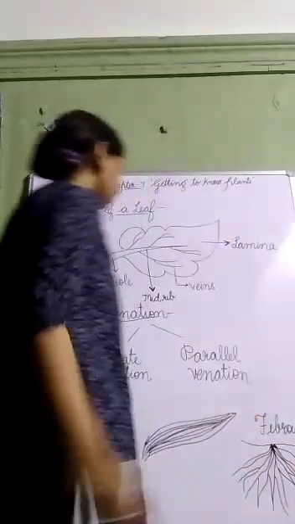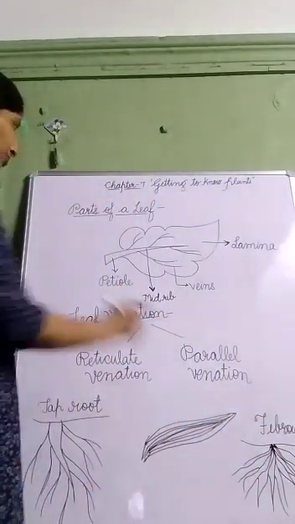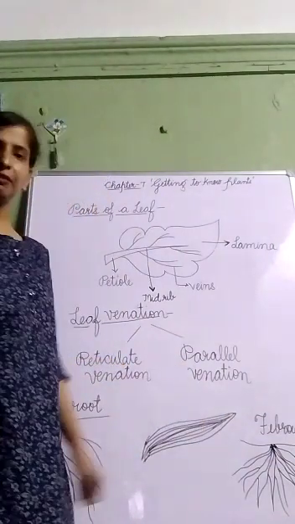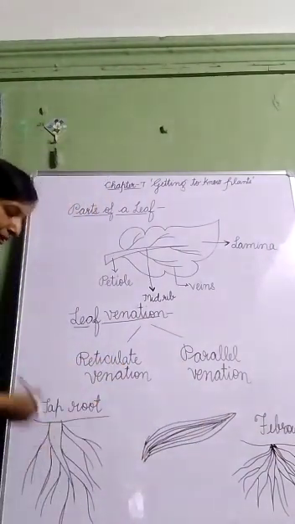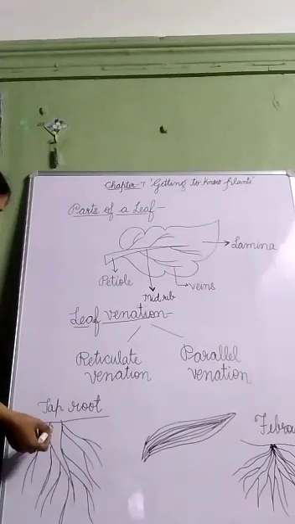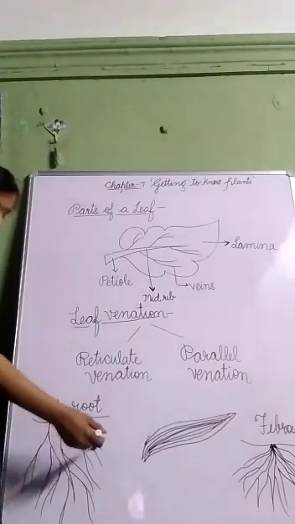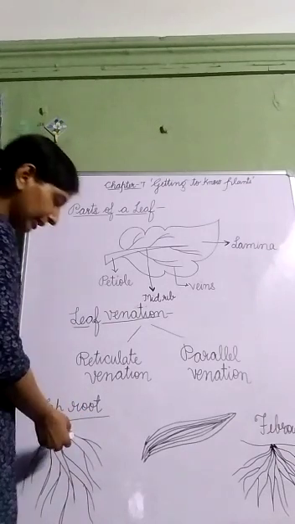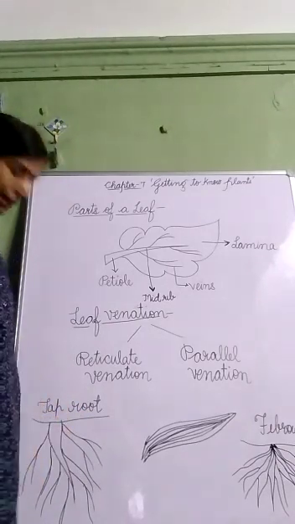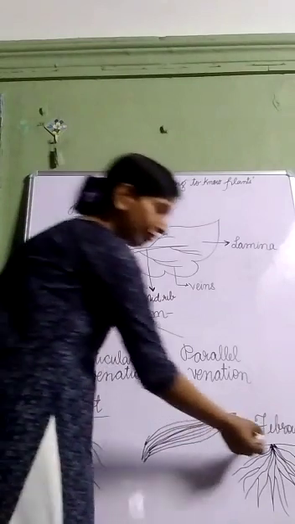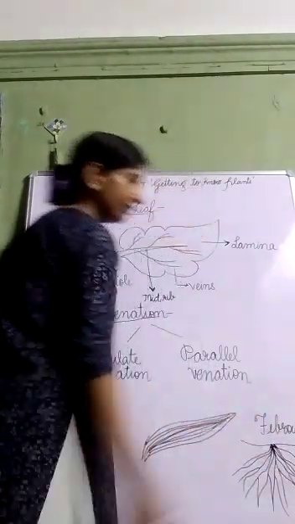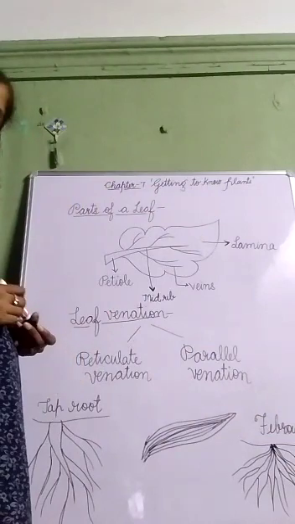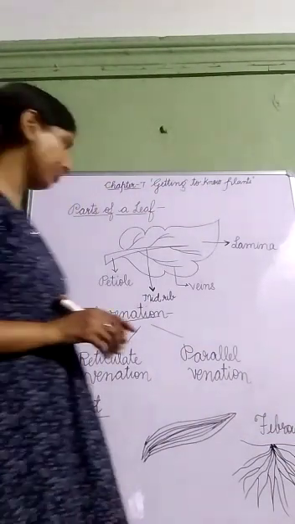So I have told you that on the basis of venation, there are two types of leaf, leaf having reticulate venation and leaf having parallel venation. Similarly, roots are also of two types: taproot, having a main root with lateral roots. You can say branches of the main root are called lateral roots. So there is a main root with lateral roots. It is the taproot system. And fiber-like roots are present in the fibrous root system. So there are two types of root, taproot and fibrous root.